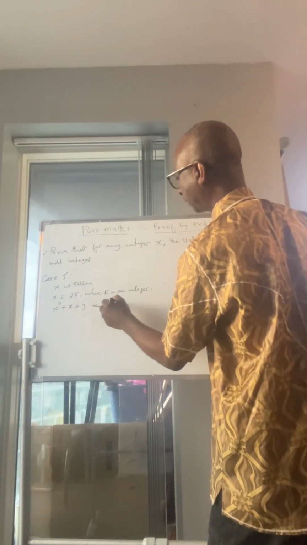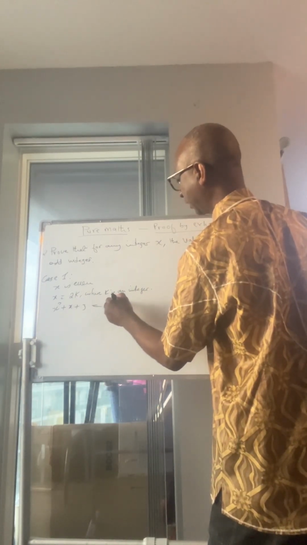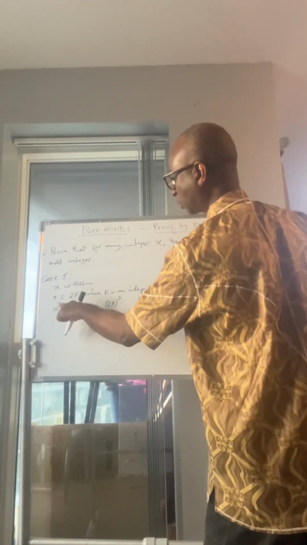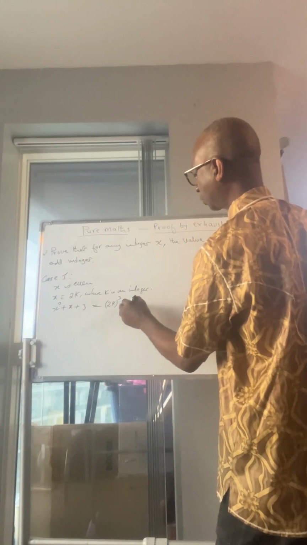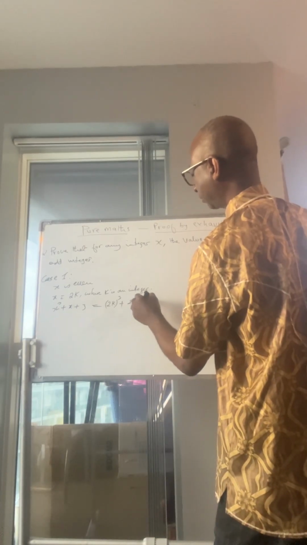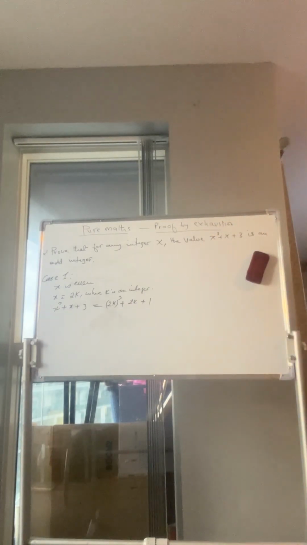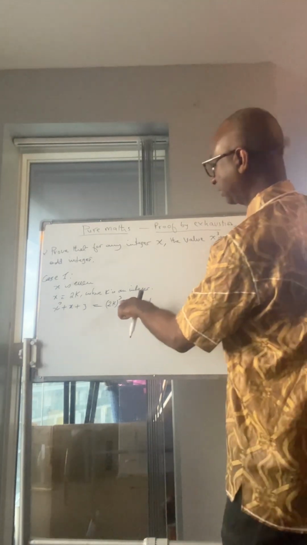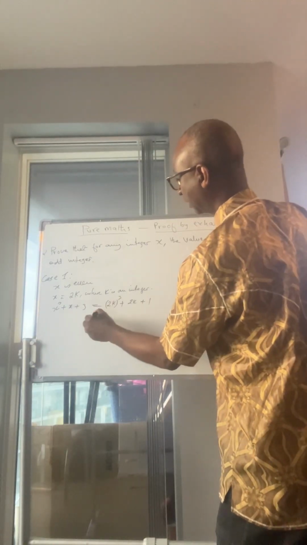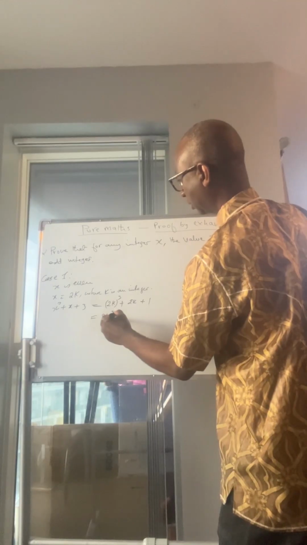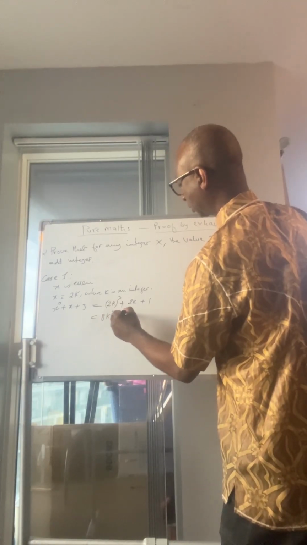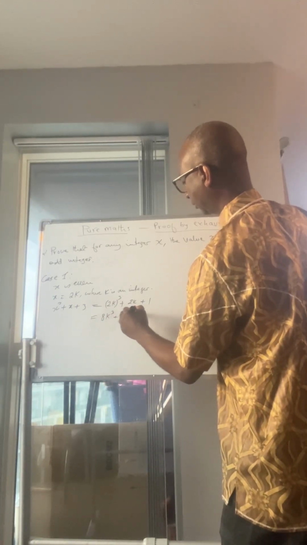So here we'll have 2k to the power of 3 because we have x cubed, plus here is just x, 2k, plus 3. And then if we expand this, it will give us 8k cubed plus 2k plus 3.